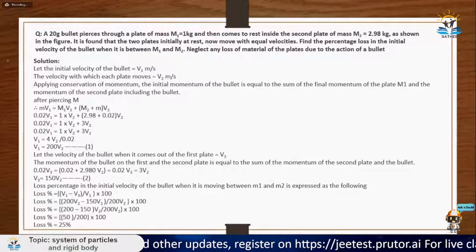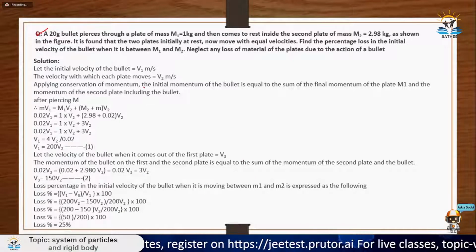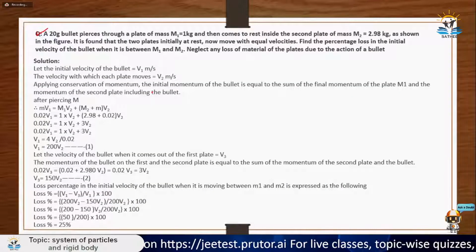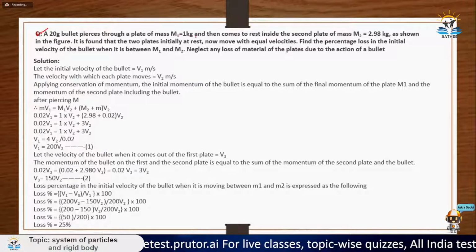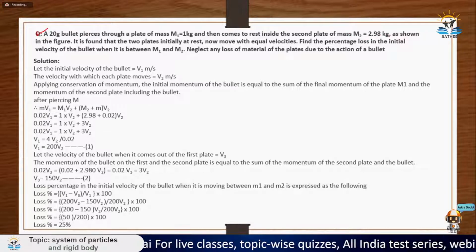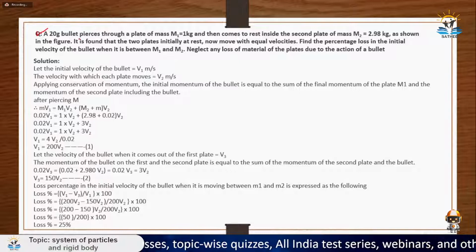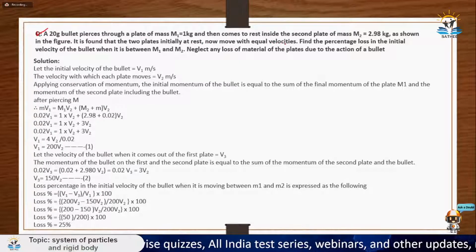And then move on to this question. In this question, what is asked? A 20-gram bullet passes through a plate of mass 1 kg and then comes to rest inside the second plate of mass this one. As shown in the figure. Figure is not given here. So okay, no problem. It is found that the two plates, initially at rest, now move with equal velocities.